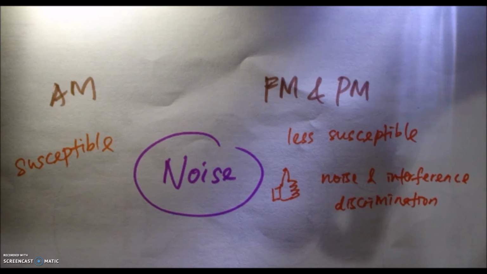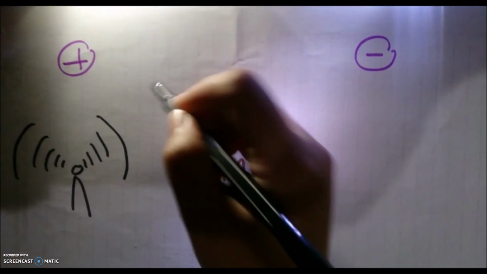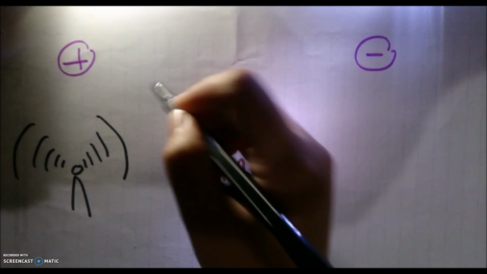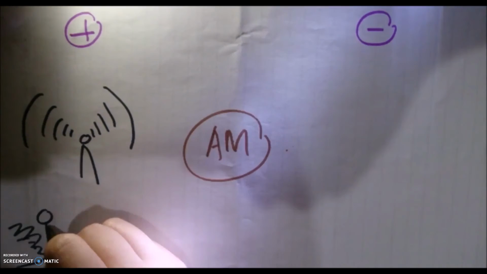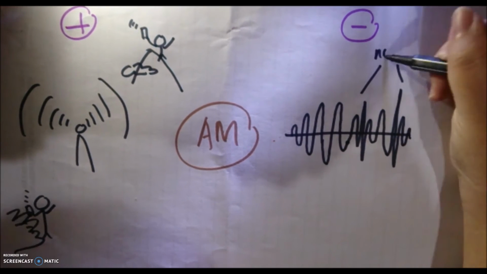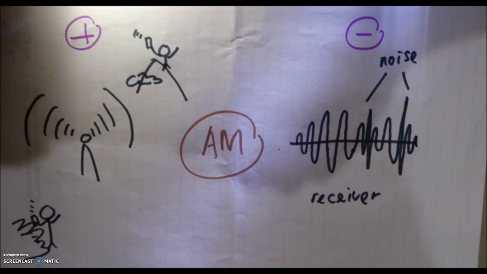Fifth, advantages and disadvantages. Advantage of amplitude modulation versus angle modulation is that the coverage area of amplitude modulation receiver is wider than angle modulation because of atmospheric propagation. This is due to amplitude modulation having long distance propagation of its wavelength. Disadvantage of amplitude modulation versus angle modulation is that noise mixes with amplitude modulation signal in amplitude when it propagates in free space, which makes it difficult to recover the original signal at the receiver.